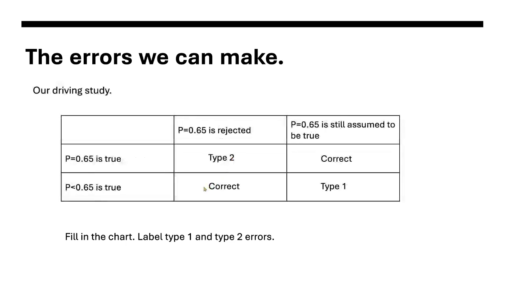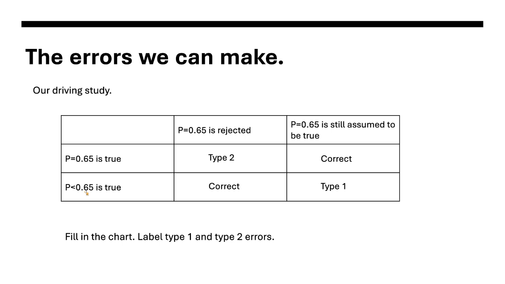So here is our type 1 and type 2 for the study we did with the driving. 0.65 is the true parameter, and 0.65 is rejected. That's my false negative.